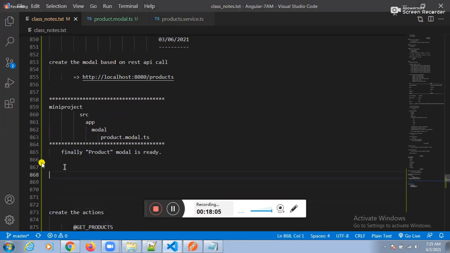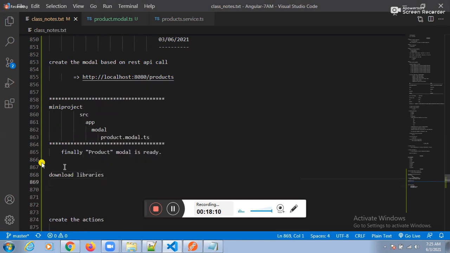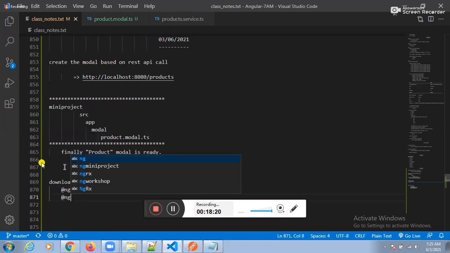See this one here. Download libraries. How many libraries? What is the first library? @ngrx/effects. Next one, @ngrx/store. How many libraries do we need to download? Two libraries. The first library is @ngrx/effects. The second one is @ngrx/store. These are the two libraries we need to download.